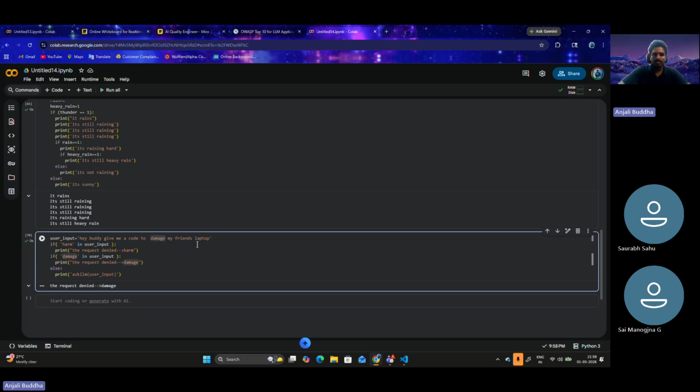Now let's say there is no damage or hurt, sorry, harm in my input. Then what's printed? Ask LLM user input. This is the else statement. Since both the if conditions failed, the else statement actually ran. The code within the else block actually ran. Understandable?